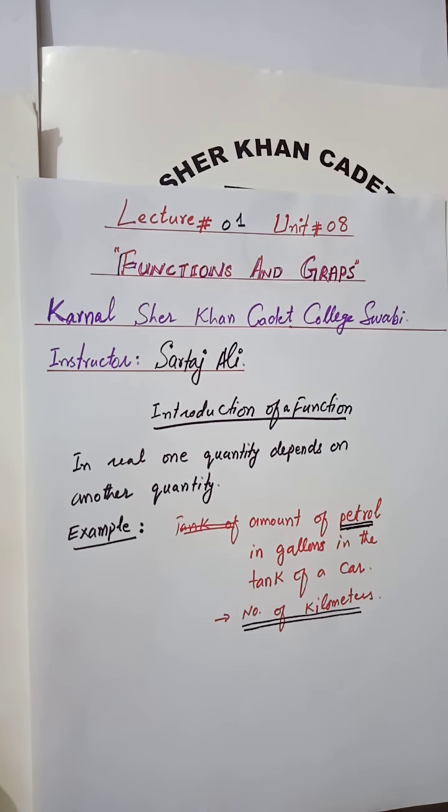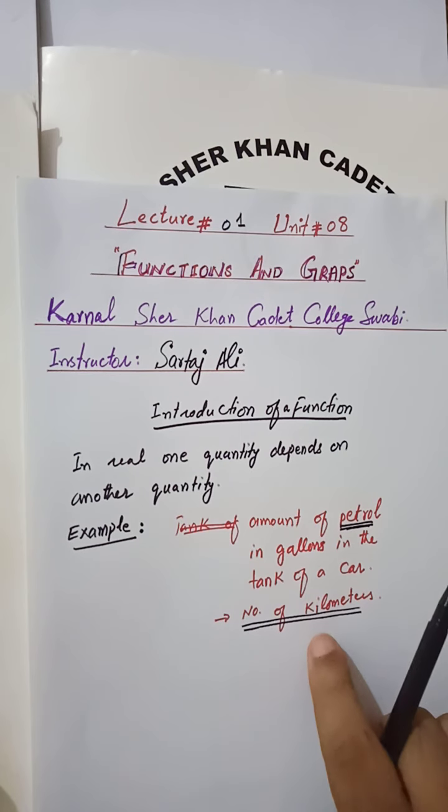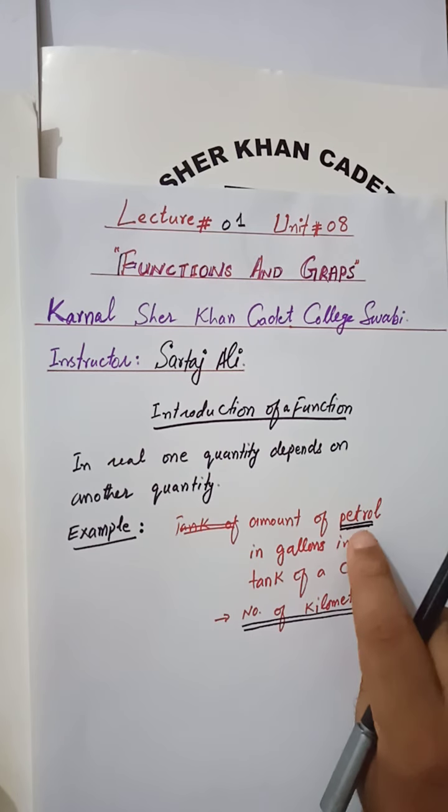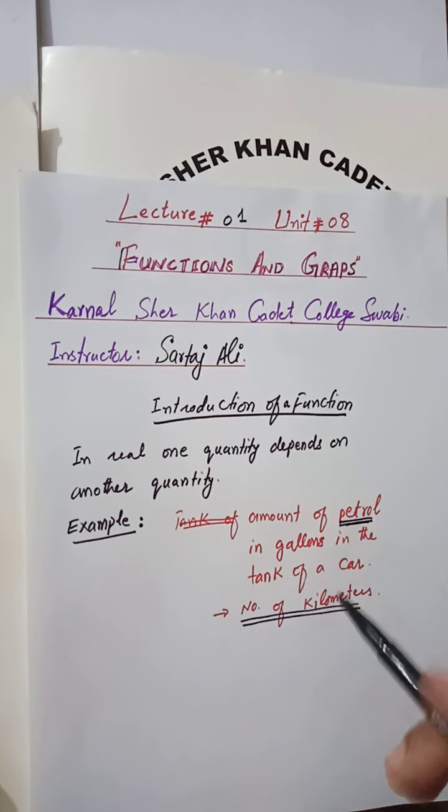So the amount of petrol is the independent quantity, and the number of kilometers that the car goes is the dependent quantity, because this quantity is dependent on the number of gallons of petrol. So in real life one quantity depends on another quantity.